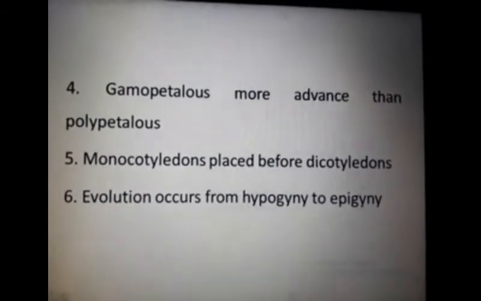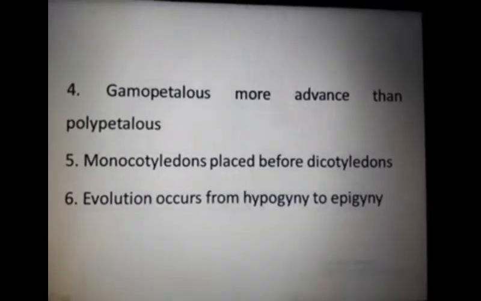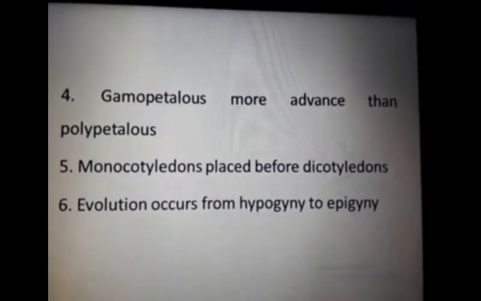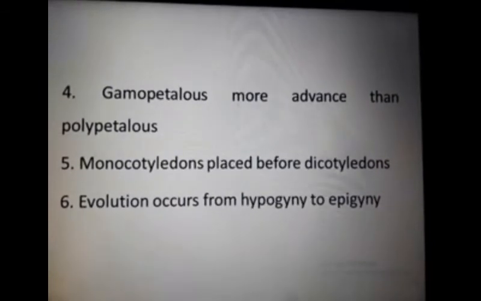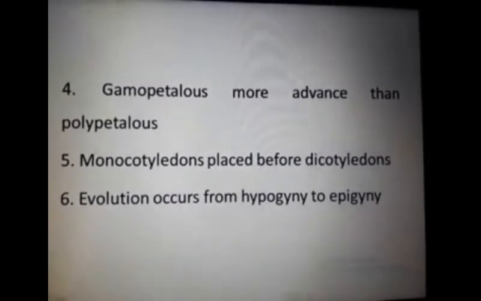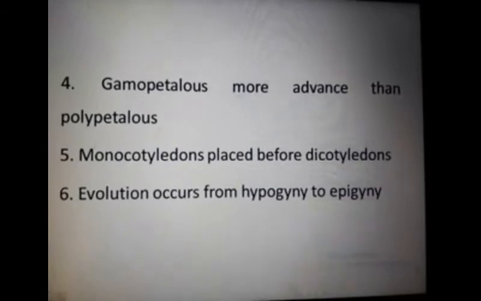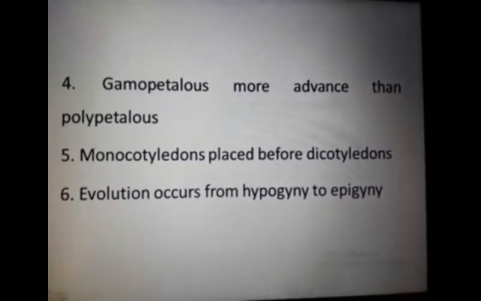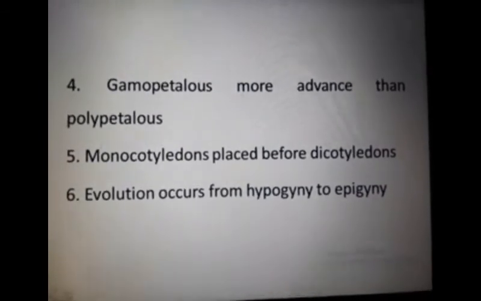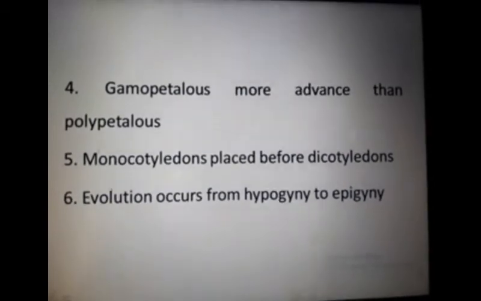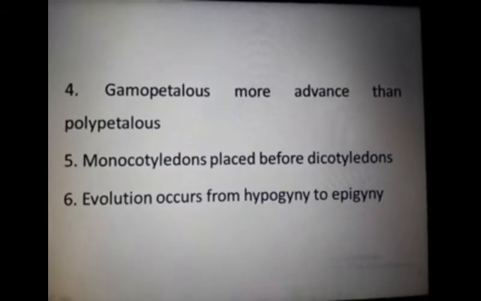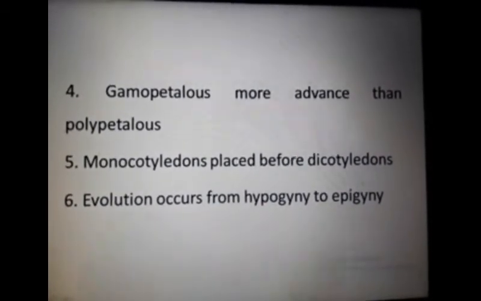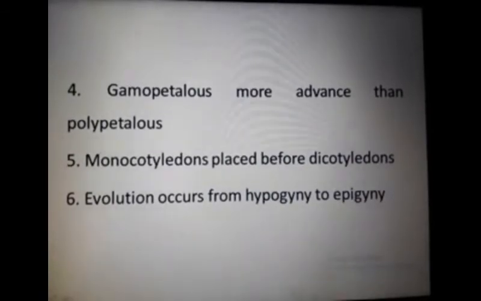The Gamopetalous condition is taken as more advanced than the Polypetalous condition. The monocotyledons are placed before dicotyledons in this system, and according to this system evolution occurs from hypogyny to epigyny, and the perigynous condition is intermediate between the two.